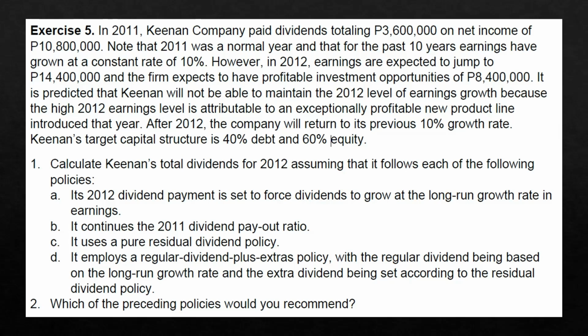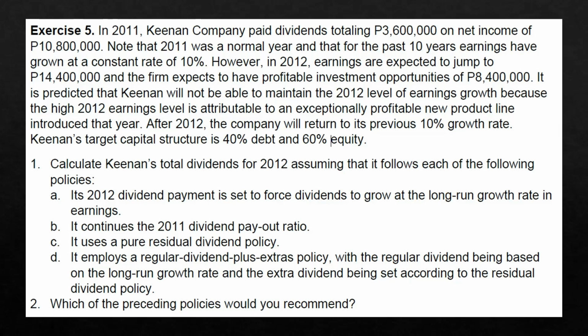Keenan's target capital structure is 40% debt and 60% equity. Now, for our first requirement, calculate Keenan's total dividends for 2012, assuming that it follows each of the following policies. A. Its 2012 dividend payment is set to force dividends to grow at the long run growth rate in earnings, that is 10%.